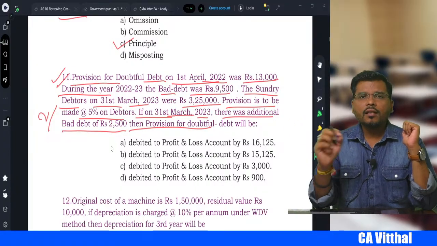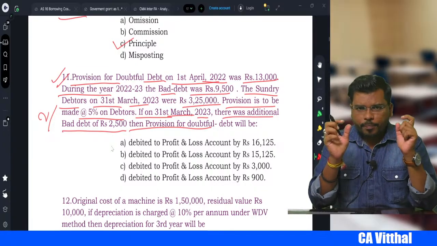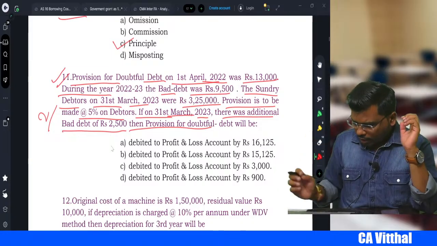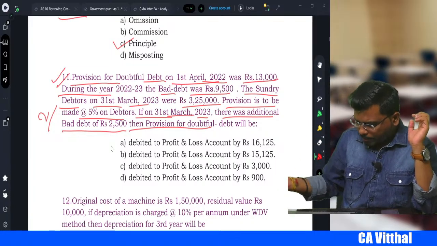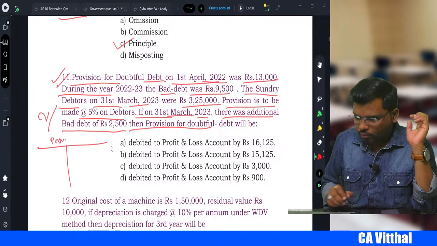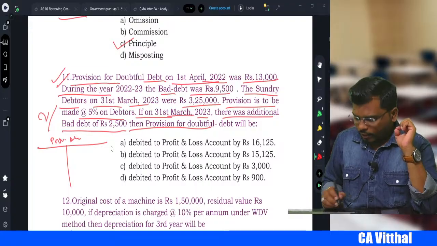Which ledgers are? Provision for bad and doubtful debt, right? So if you prepare that ledger, it will help you. So first what we do, we try to prepare the ledger here. Here we prepare one ledger that is called provision for bad and doubtful debt account.